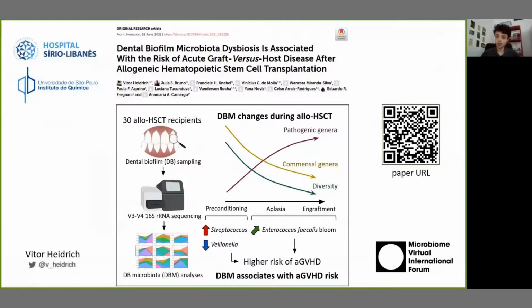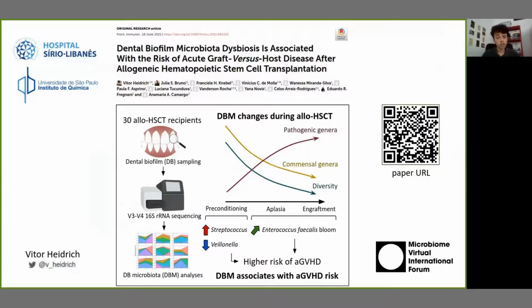Hi everyone, thank you for this opportunity. I am Vitor, a PhD student at University of Sao Paulo, Brazil, and I'm happy to talk about this recent paper from our lab published at Frontiers in Immunology, in which we profiled the dental biofilm microbiota of patients undergoing allogeneic hematopoietic stem cell transplant.